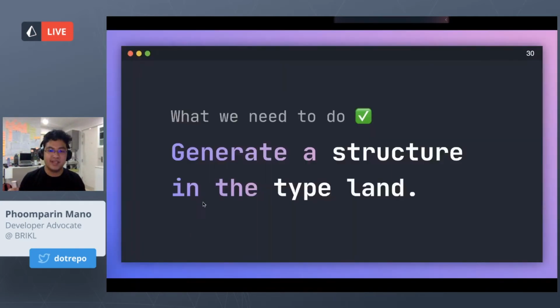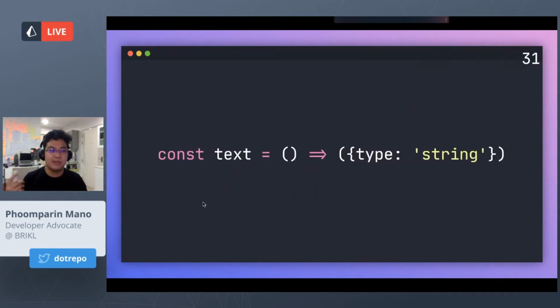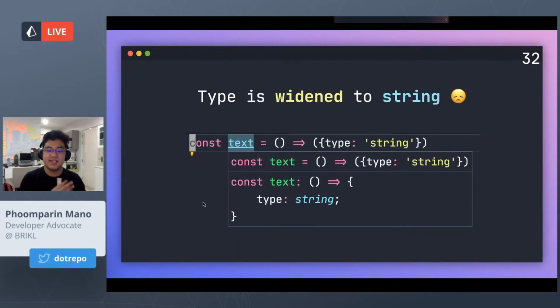So how would we fix this? What we need to do is not only generate the type in the code, but also in the type line. And this is what I mean. If you create a function like this, where text returns the type of string, then the problem is that the string constant is not going to be there because the type is going to be widened to string.